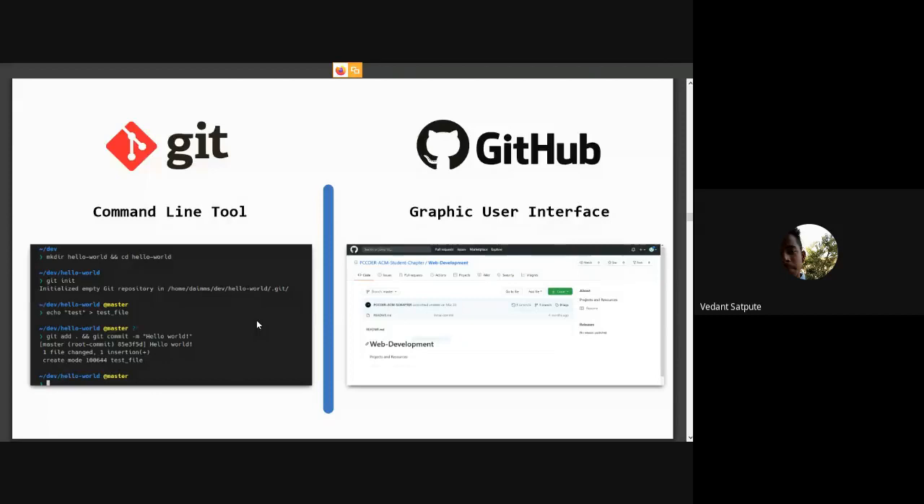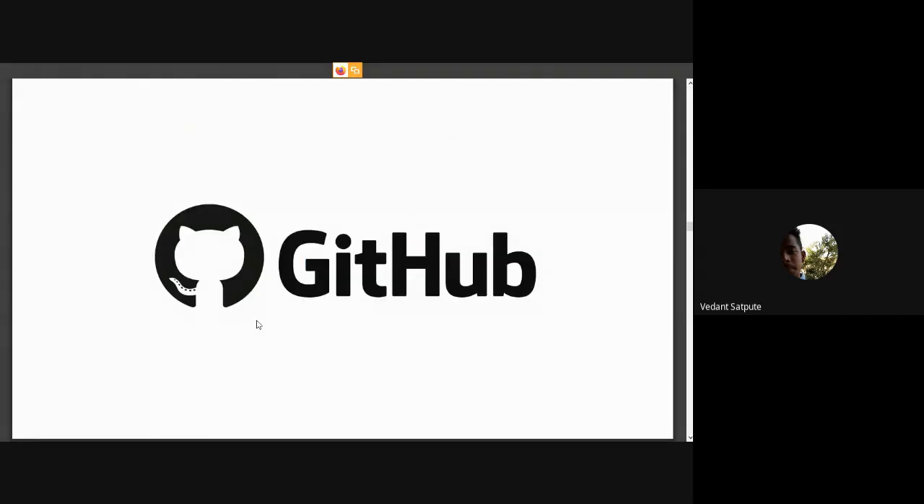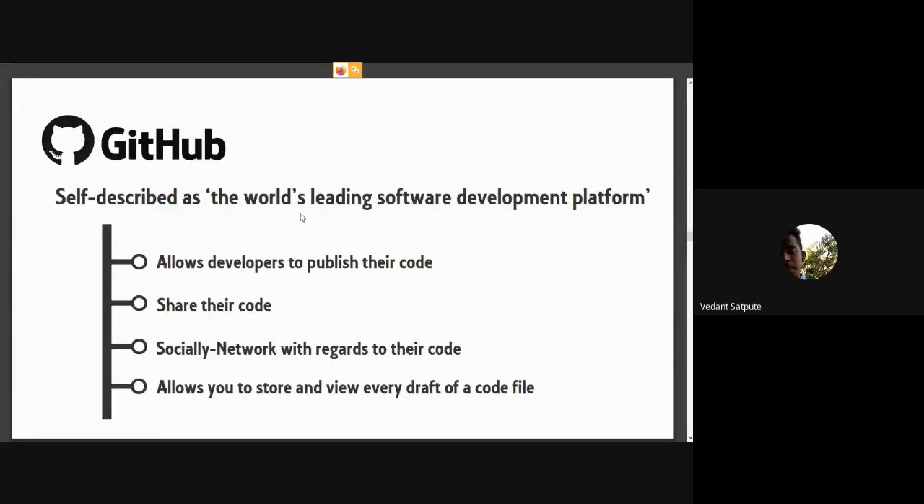So let's talk about GitHub. What is GitHub? GitHub, as they describe themselves, is a software development platform that allows us to publish and share code, but also to social network with regard to code. You can look at another person's code, and you can also follow their code, follow their changes, follow their files, etc.